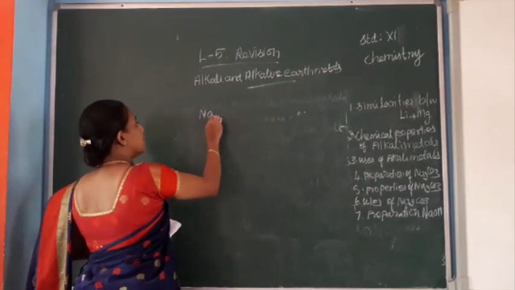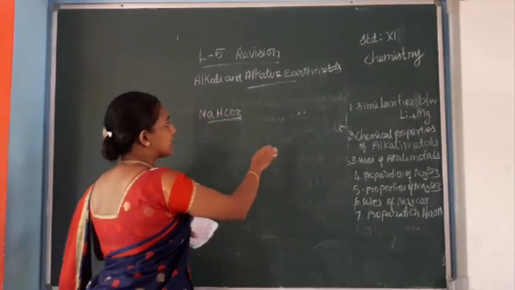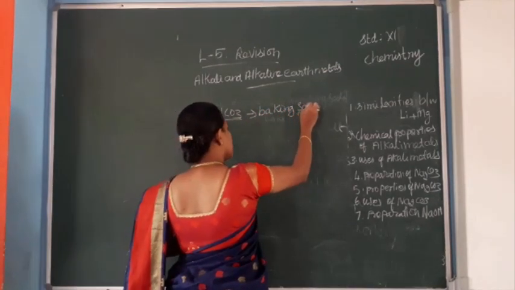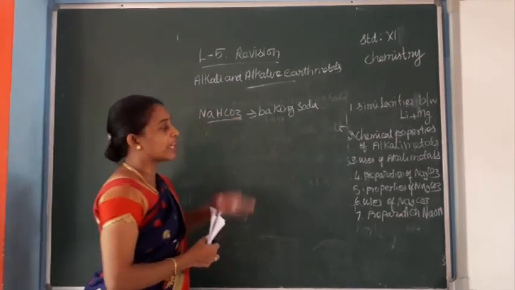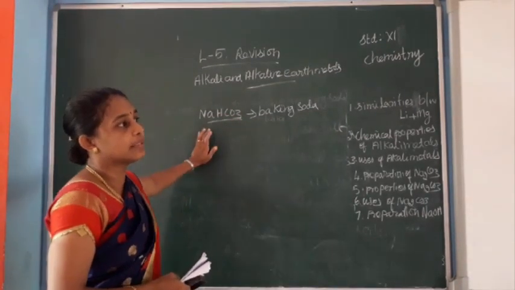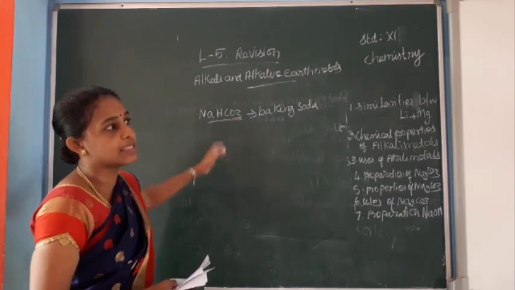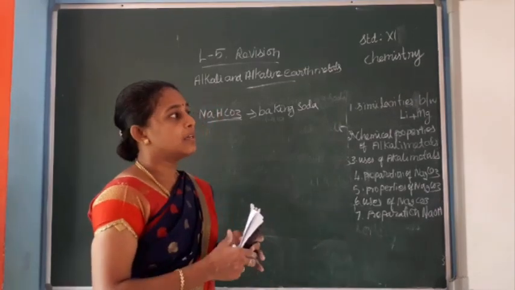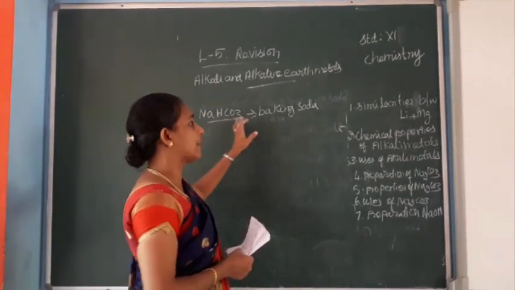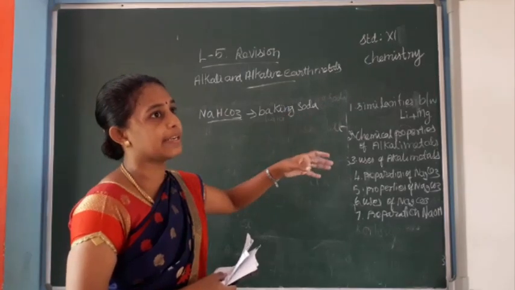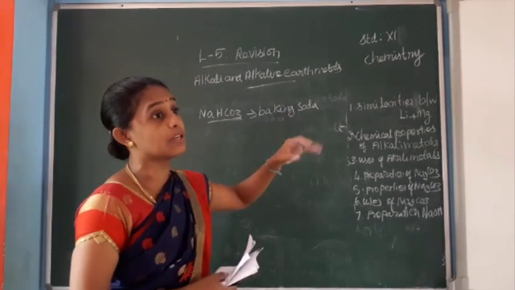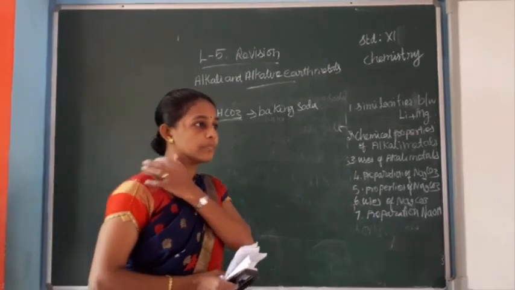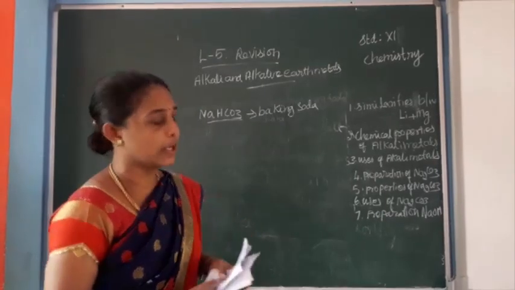In cooking, baking soda is used in bakery to give softness. Sodium bicarbonate reacts with the ingredients and releases carbon dioxide, so softness is given.